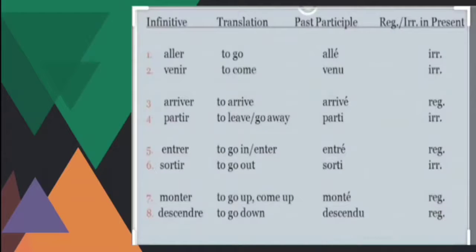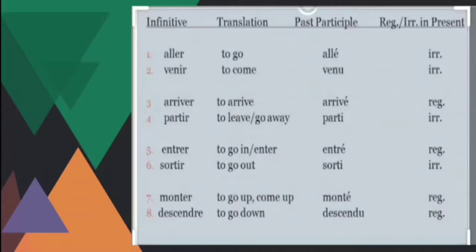The infinitive verb is aller, and the translation of aller is to go. And what is the past participle of the verb? Allé, and this is an irregular verb. And next is the verb venir. Venir means to come, and the past participle is what? Venu, and this is also an irregular verb. And arriver, to arrive, and the past participle is arrivé. It's a regular group only, a regular verb.